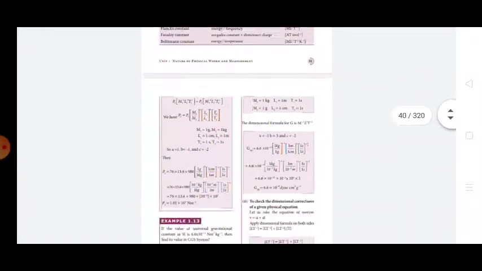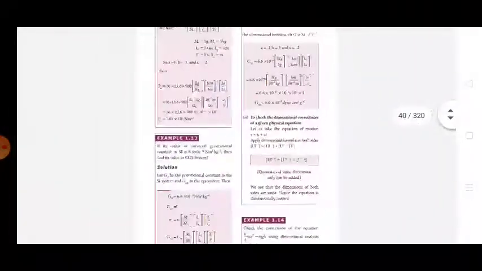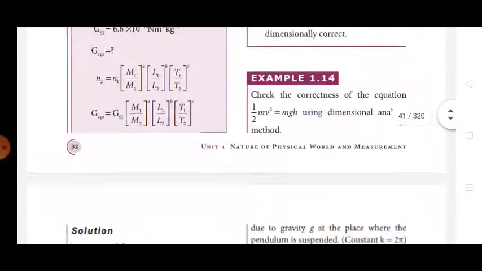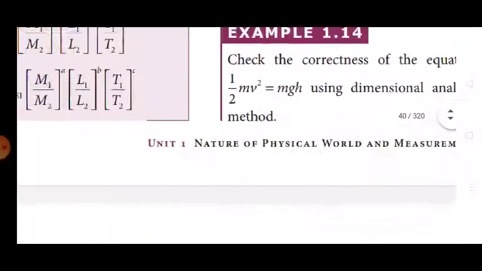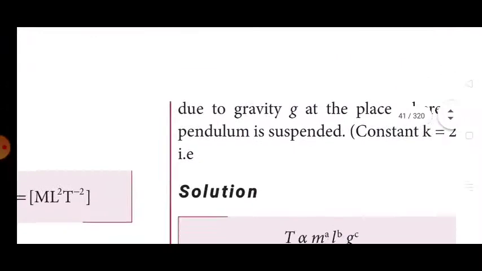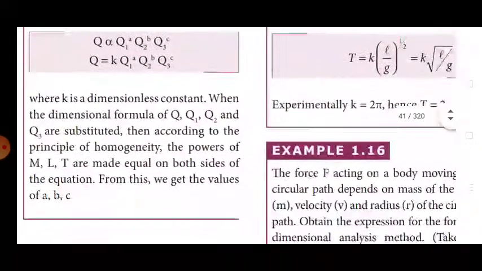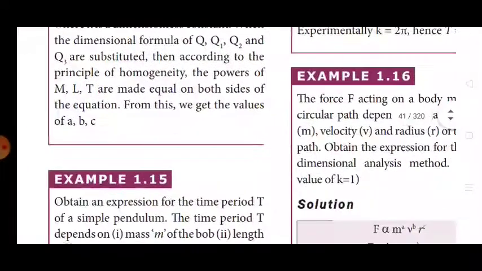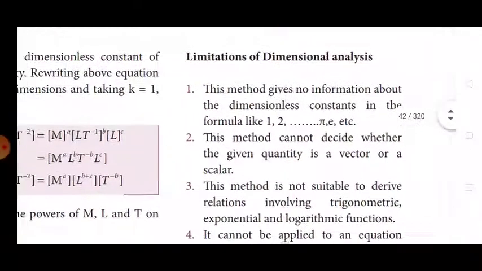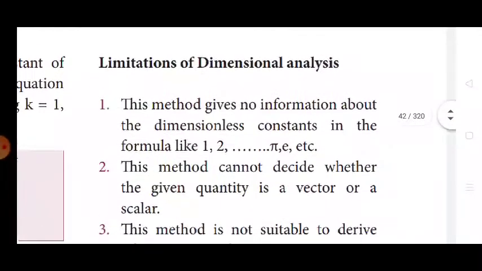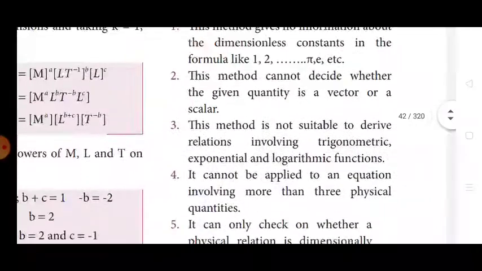And this is problem 1.13. 1.13 is very important. And another one is the second problem, 1.14, a very important problem. And the third is another problem, 1.15 and 1.16. These are very important problems. Now we come to the conclusion: limitations of dimensional analysis, very important.